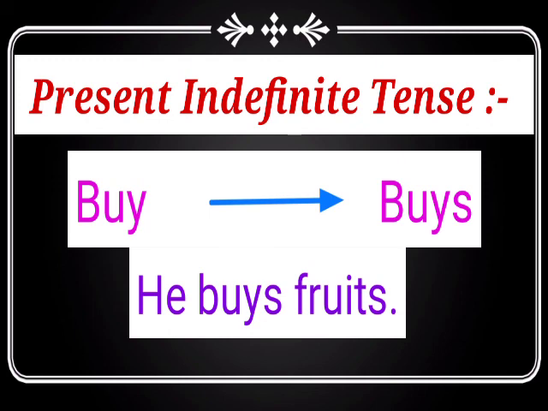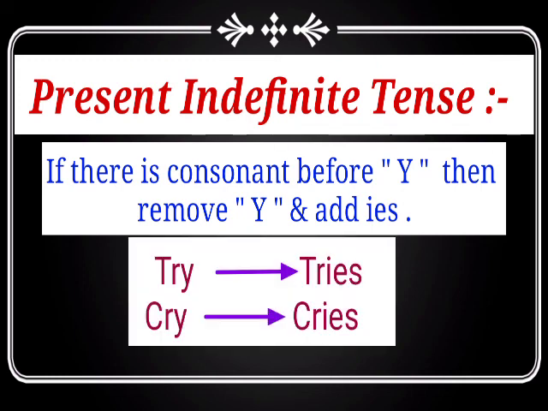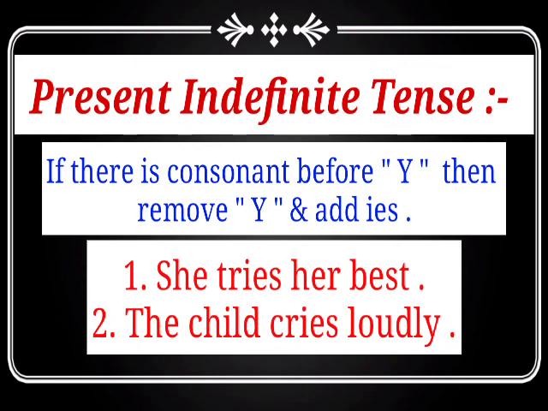But if the verb ends with y and there is a consonant letter before it, remove y and add i in place of it and add es, like try, cry. So what will be changed in it? Tries, cries. She tries her best. Child cries loudly.